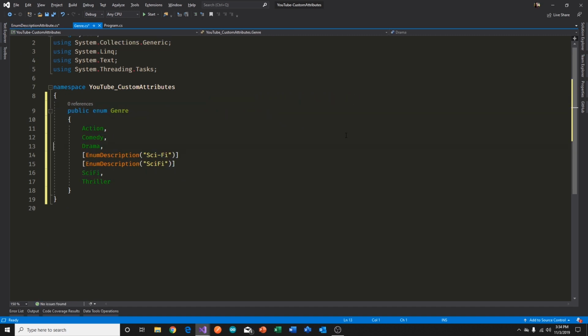All right. So our genre now has two attributes defined on it. We're saying essentially the string sci-fi should map to the element sci-fi, and the string sci-fi with a different spelling should also map to the element sci-fi. Okay, we're still not done yet.